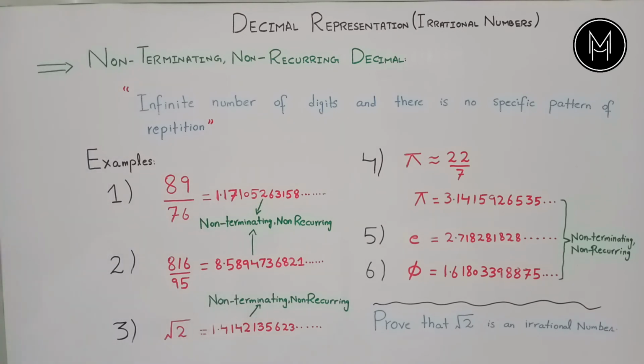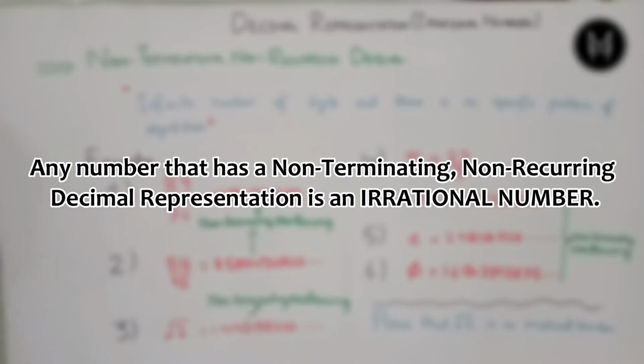Let's talk about root 2. We are familiar with this number and we are also familiar that this number is an irrational number, but why? The reason is this number has a decimal representation 1.414135 and so on. You can see there are infinite digits in its decimal part and no digit is repeating. So this is the reason that this number is an irrational number. So we can also say that any number that has a non-terminating, non-recurring decimal representation is an irrational number.